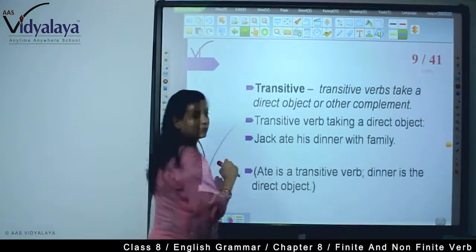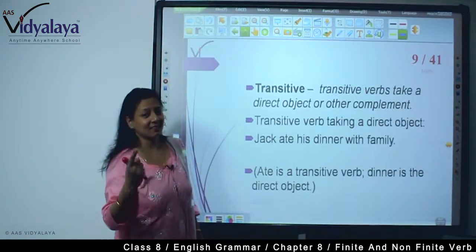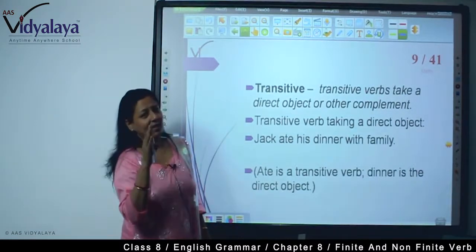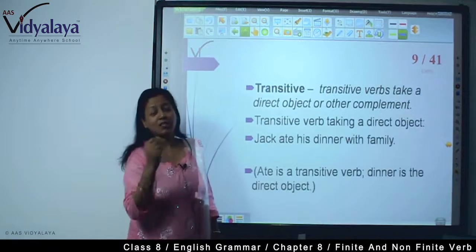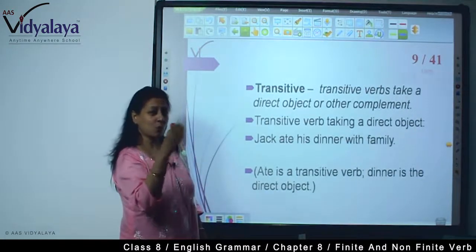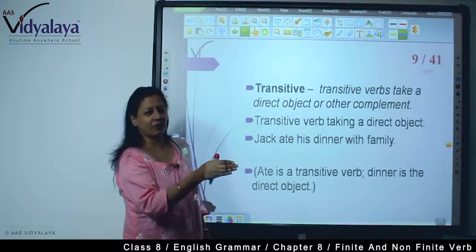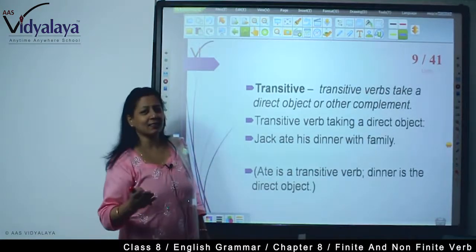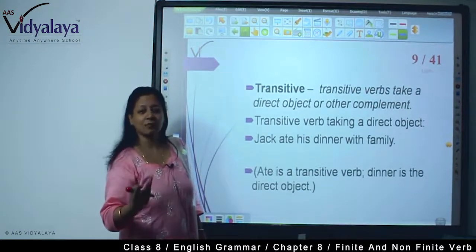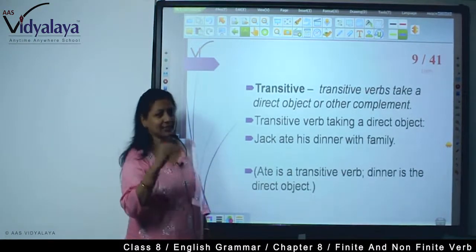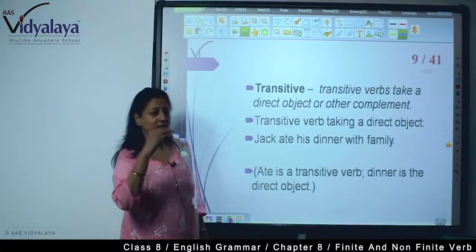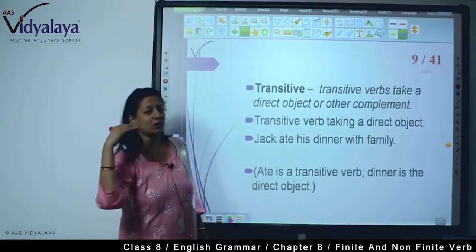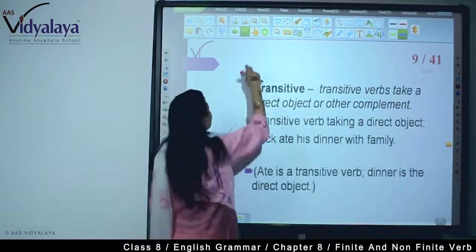Jack ate what? Jack ate his dinner. Dinner is an object. Now how to find subject? You will have to ask who or what before the verb. Who ate his dinner? Jack. So Jack is a subject. In this way, this is a transitive verb because the action is passing over to the object.